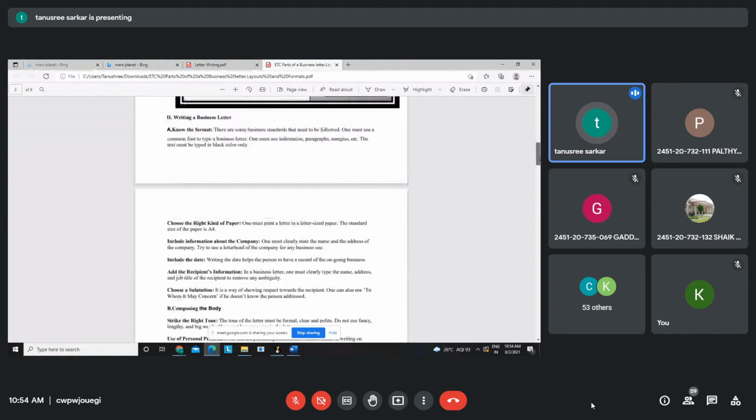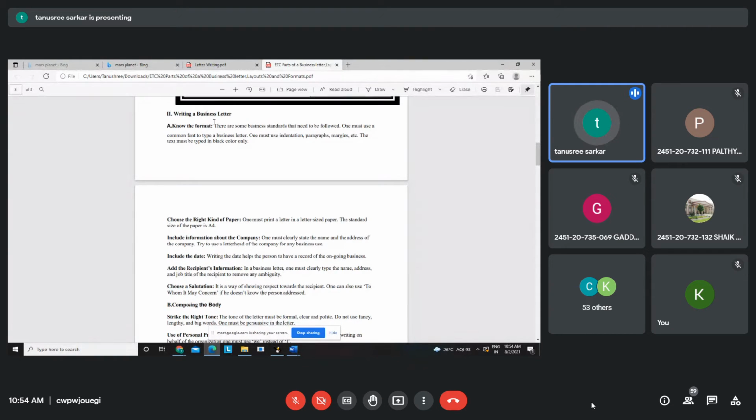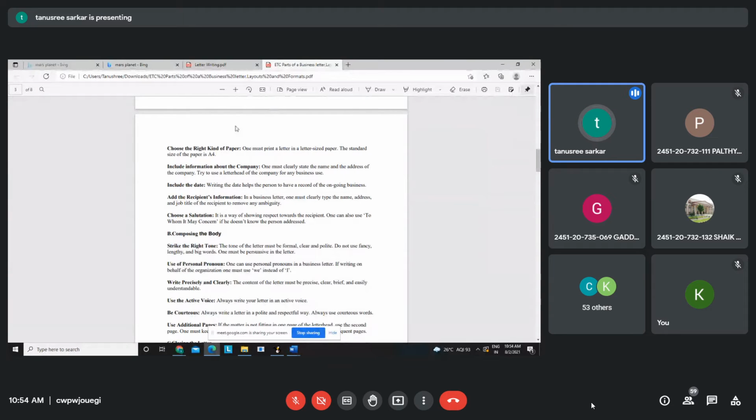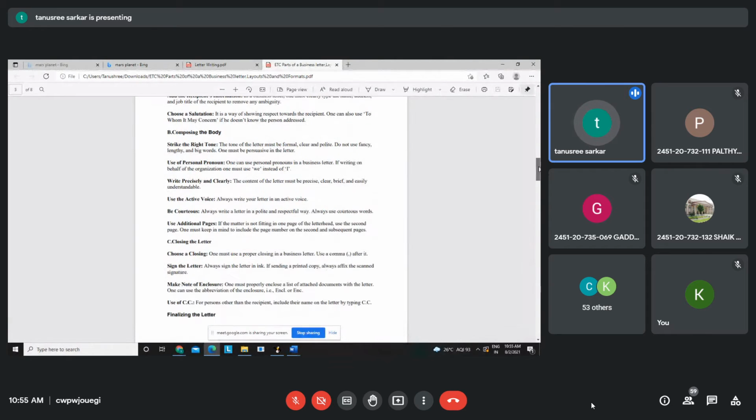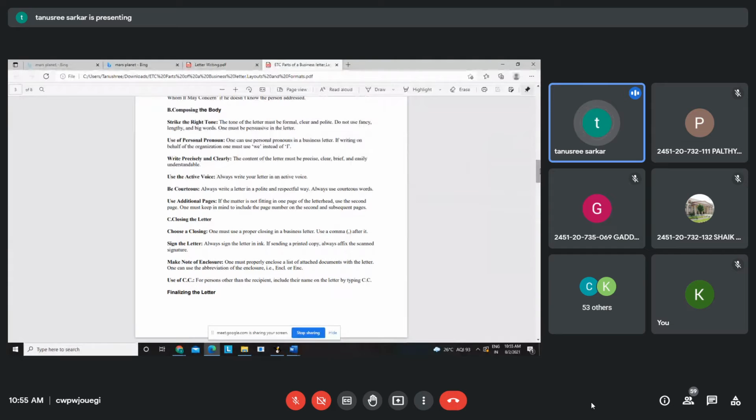Now, when you are writing a business letter, just ignore this part, this is a formal letter only, okay? Know the format, it is crucial. What are the things you should keep in mind while writing a business letter? Know the format, choose the right kind of paper. Most of the time we type letters nowadays, so that's why it is mentioned to choose the right kind of paper. Include information about the company, include the date, add the recipient's information, choose a salutation. Then when you are composing the body paragraphs, strike the right tone, use personal pronouns, write precisely and clearly, use the active voice.